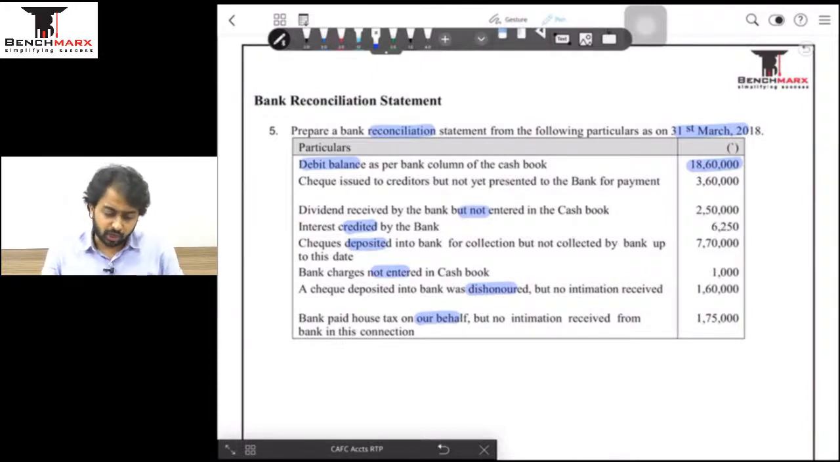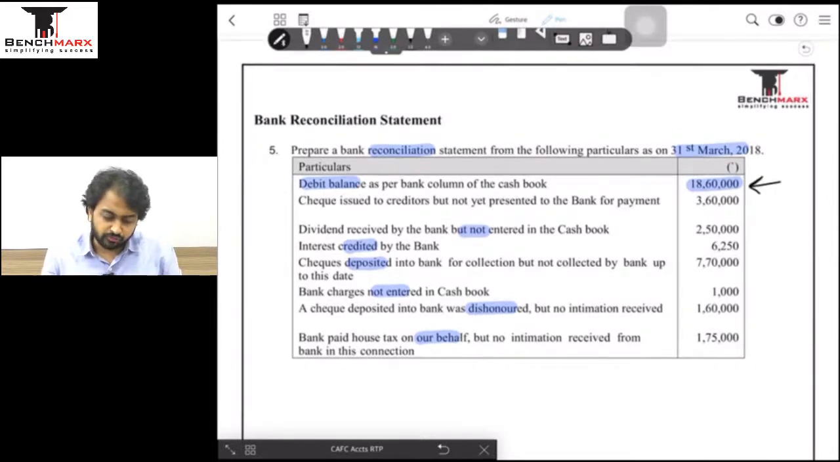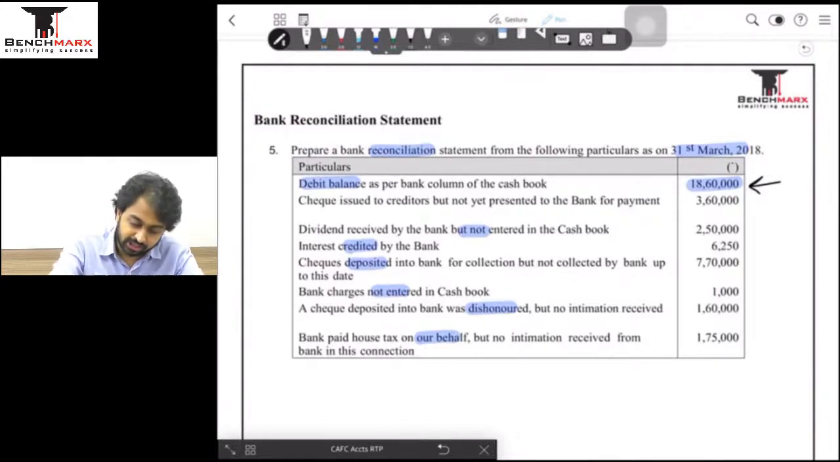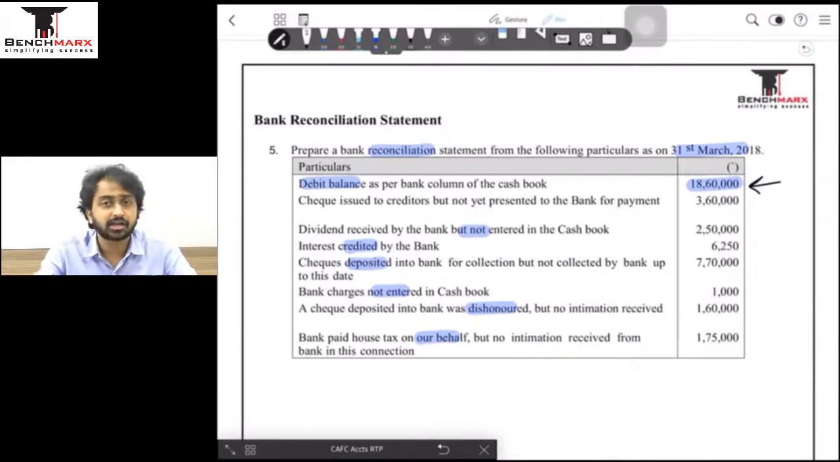What we are going to do is start from the cash book, and after making all these adjustments, adding or deducting as the case may be, we are going to arrive at the balance as per the passbook. Right. So let us start. We always start from what has been given to us. So we are starting from the balance as per the cash book, 18,60,000. This is our starting point.